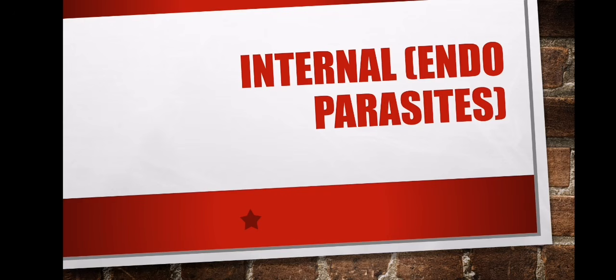Then we have external parasites, although I will not dwell more on them. External parasites are simple, they are external, and they are parasites that affect the skin. Sometimes they are attached to the skin of these animals. So that is the difference between the two. Internal, they affect the gastrointestinal tract, which is the alimentary canal. Then external, they affect the skin. The external ones will have a negative impact on the production of wool when it comes to sheep. So it's very important to master that one.